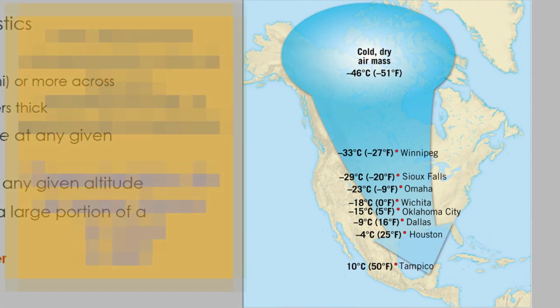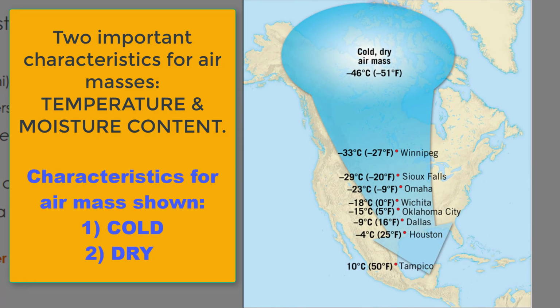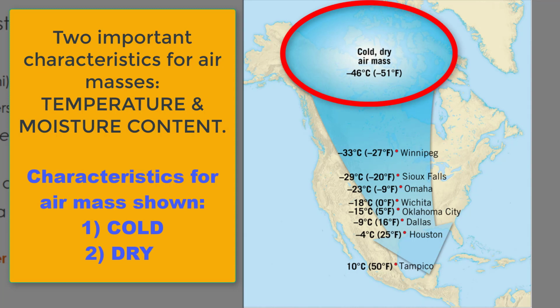So as an example, let's take a look at the picture shown on this slide. That really big, huge blue oval you see up in northern Canada is an air mass. And the characteristic temperature for all of the air in that air mass is cold. That probably doesn't surprise you. In northern Canada, up by Alaska, and into the Arctic region, it is very cold.